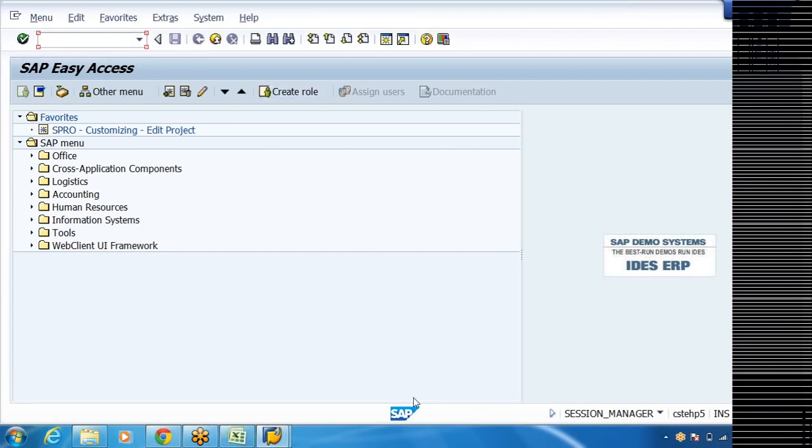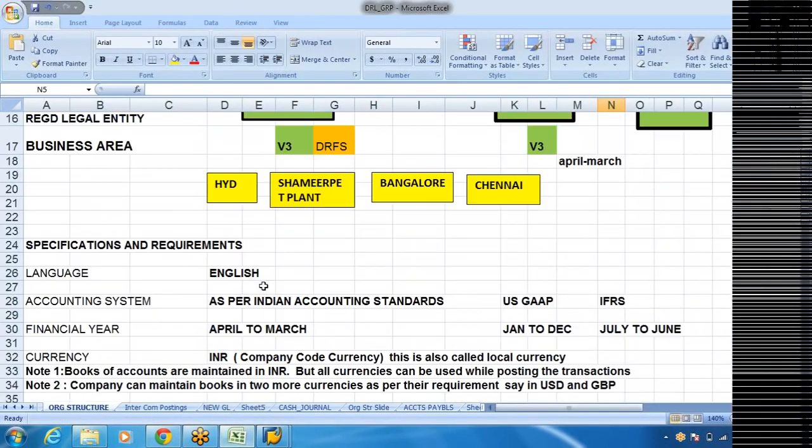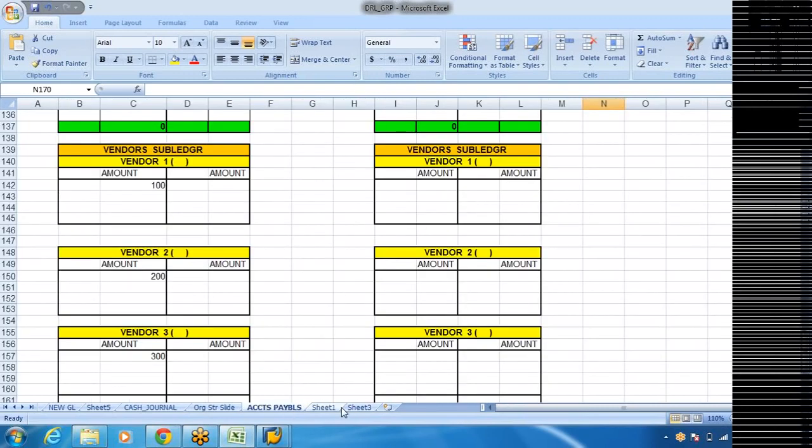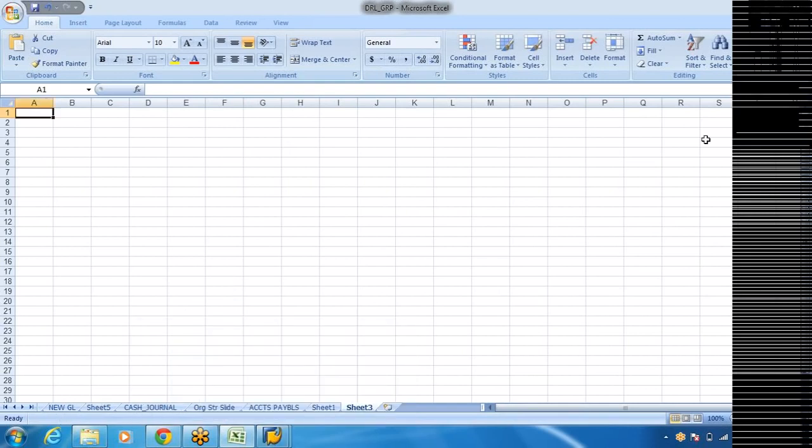And here, as soon as you enter SAP Easy Access screen, just give me a second. Hello. Yeah, 1 minute. Just I'm searching for one.